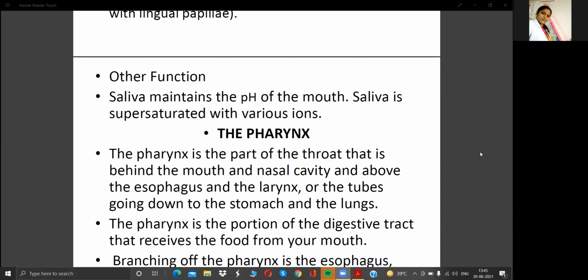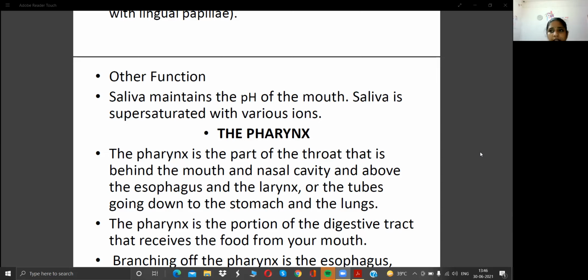That is in the part of the throat, and we can see the throat. It is normally behind the mouth and nasal cavity, but above the esophagus and larynx. There are two tubes going down, one to the lungs and one to the stomach. One is the trachea, which goes behind, and the other one is the esophagus. You can see the pharynx is the portion of the digestive tract that receives the food from your mouth.